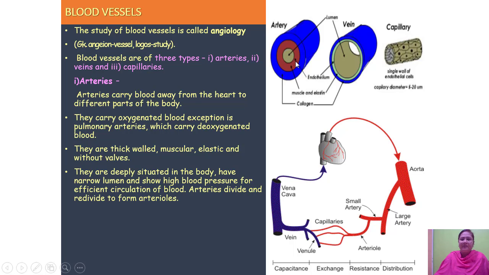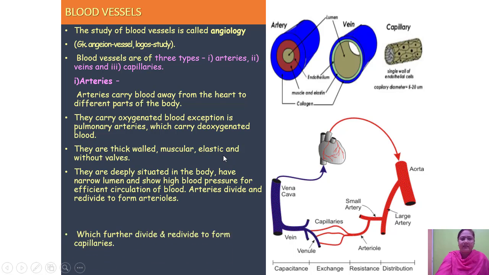Okay, then these are the layers. Now this layer is called the endothelium. Okay, and then the outer layer is called muscle and elastin. So it is made up of collagen. Okay, so here you can see this picture. Okay, so these are the arteries. They carry the blood from the heart to the different parts of the body.